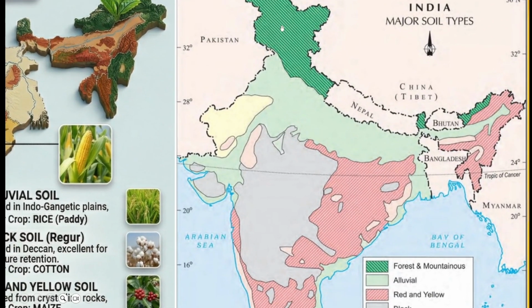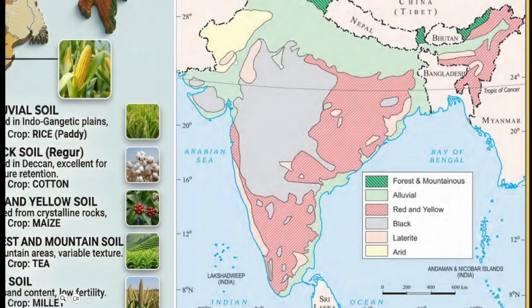Forest and mountain soil is in darker green color. This is the alluvial soil, this is the arid soil, this is the black soil, this is the red and yellow soil, and here and there in pink color you have the laterite soil. This is a previous year question: they marked this on the map and asked which kind of soil it is. Apart from that, this green colored part here is also alluvial soil.